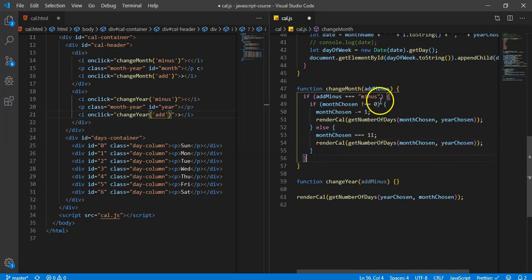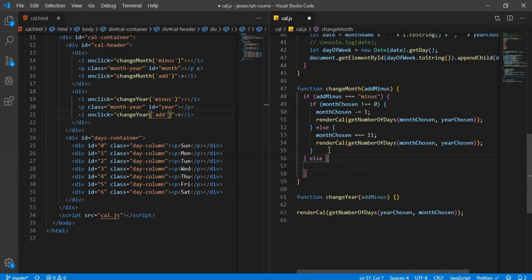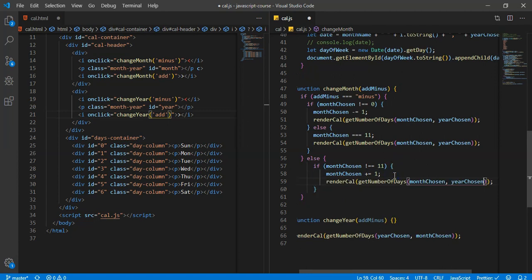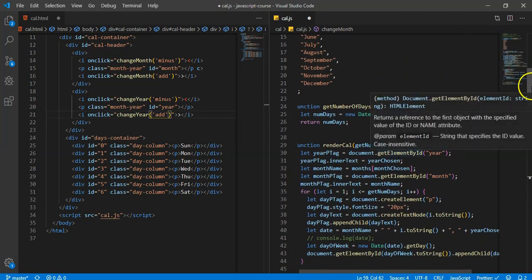And then if it doesn't equal minus, else, we're going to say if month chosen does not equal 11, then month chosen plus equals 1. So basically it's just not minus, so it's going to be add. When it's add, we're just going to add 1 to the month. Then we want to call that function again, and that's good for now. But remember, now we need to take in the new year and the new month.